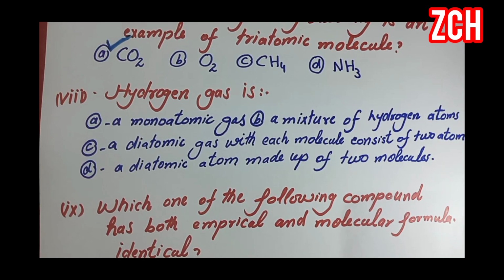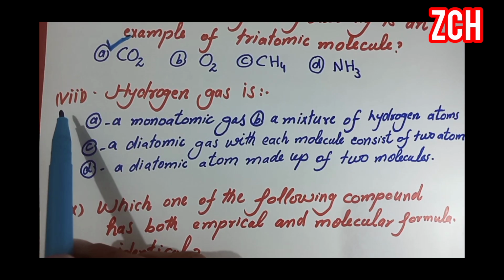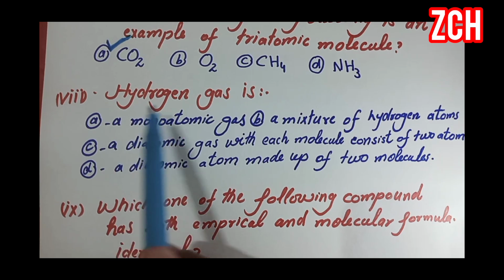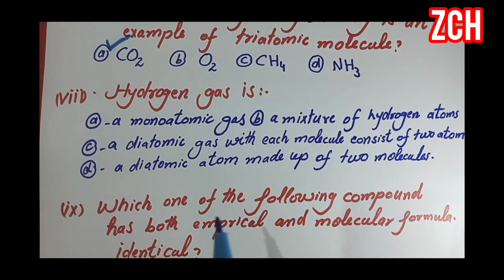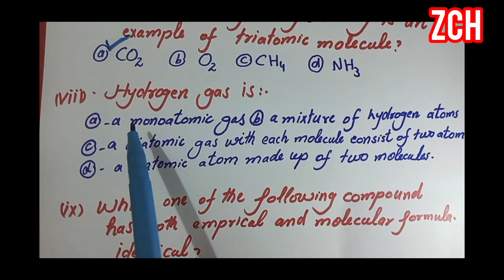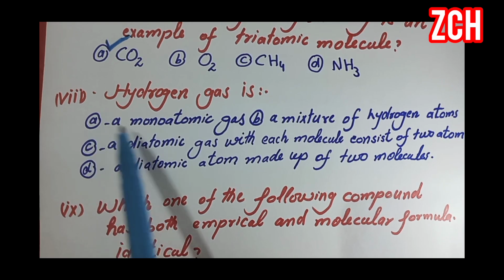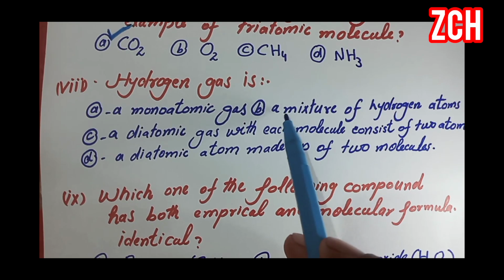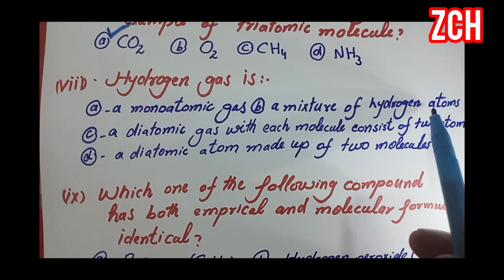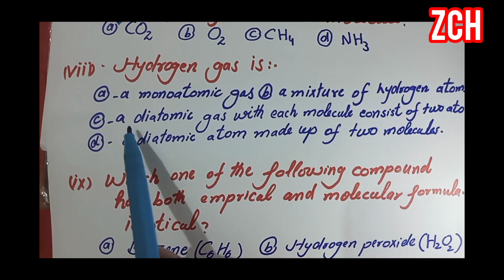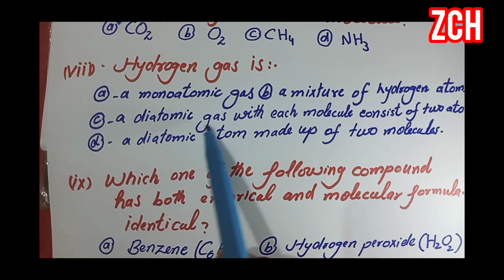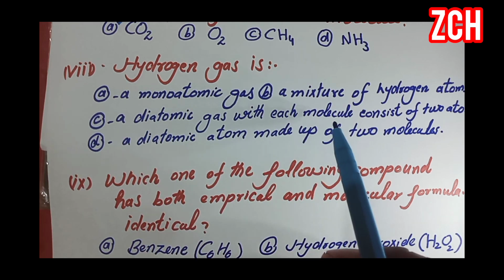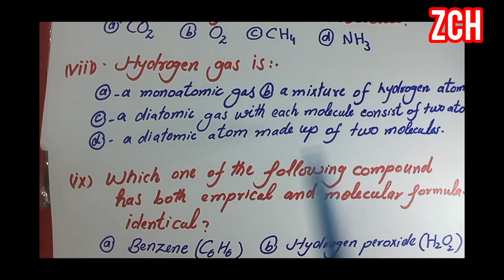Next, number 8, hydrogen gas is option A, a monatomic gas. Option B, a mixture of hydrogen atoms. Option C, a diatomic gas with each molecule consisting of 2 atoms.